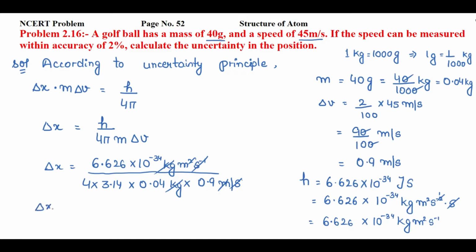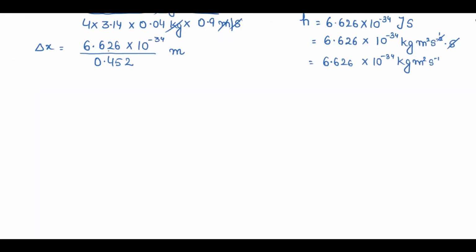So delta x equal to 6.626 into 10 raised to power minus 34 divided by 4 into 3.14 into 0.04 into 0.9. Your answer will be 0.452, right? And units we are having meter. When you divide 6.626 by 0.452, your answer will be delta x equal to 14.65 into 10 raised to power minus 34 meter.